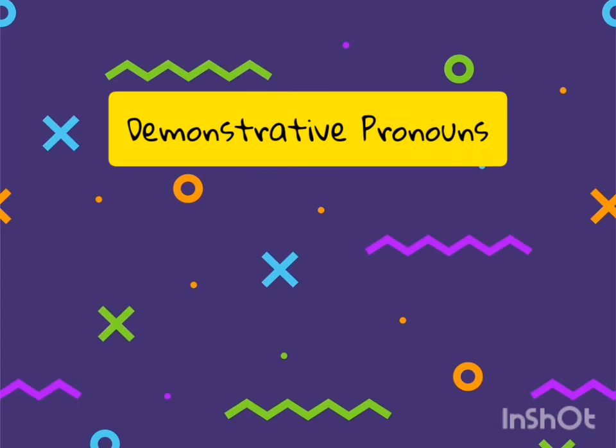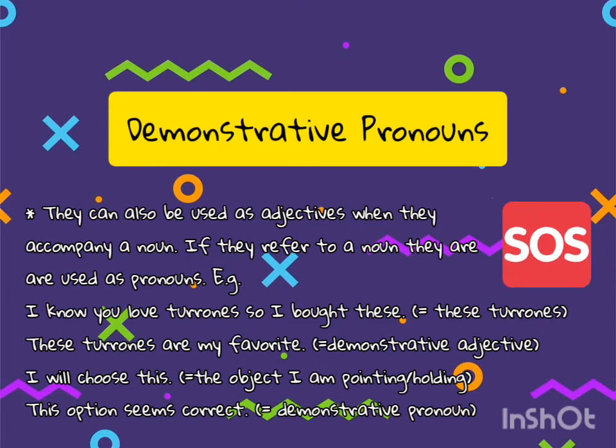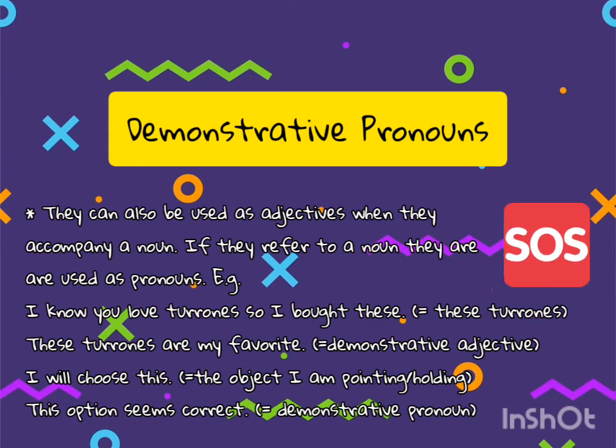Moving on, we find demonstrative pronouns. Demonstrative pronouns are used to point to things. This and these are used for things which are close to us, and that and those are used for things which are at a distance. Note here that demonstratives can also be used as adjectives. Once again, the difference is that when they are used as pronouns, they refer to objects and they can stand on their own. While when they are used as adjectives, they have to be followed by a noun. They cannot stand on their own.